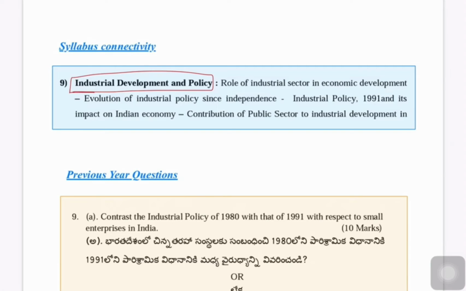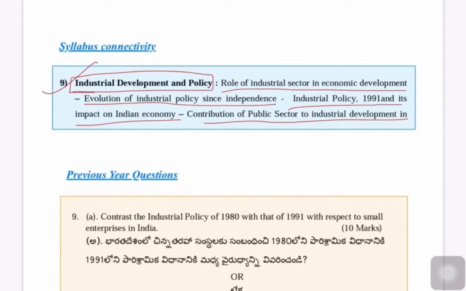In that 9th chapter, there is the role of industrial sector in economic development, evolution of industrial policy since independence, industrial policy in 1991 and its impact on the Indian economy, contribution of public sector to industrial development in India, etc. Mainly, we will take this part: evolution of industrial policy since independence and role of industrial sector in economic development.